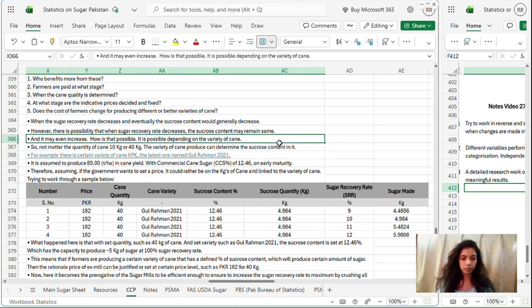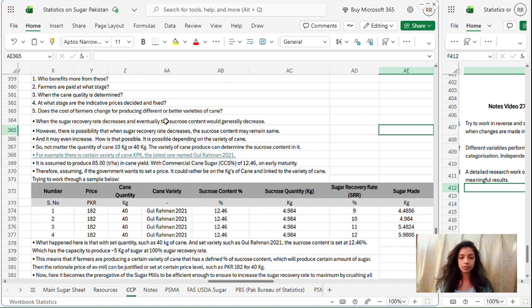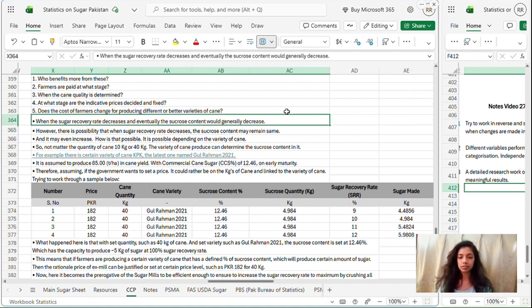Yesterday we finished here and we were discussing this point, when the sugar recovery rate decreases and eventually the sugar content, the sucrose content, would generally decrease. So I tried to comprehend it better and document it.